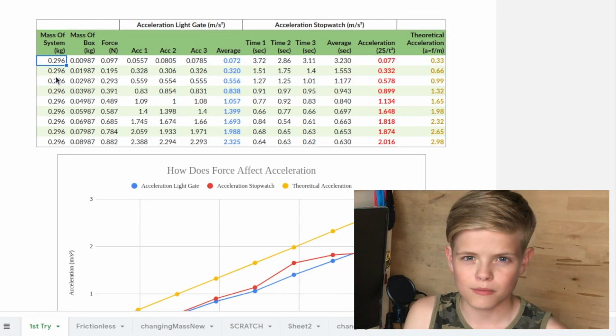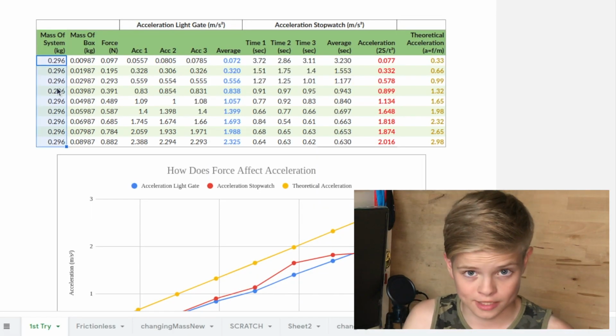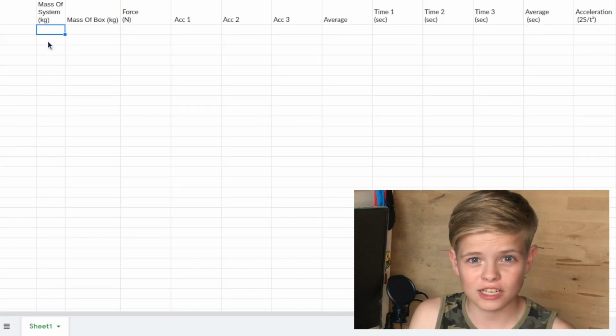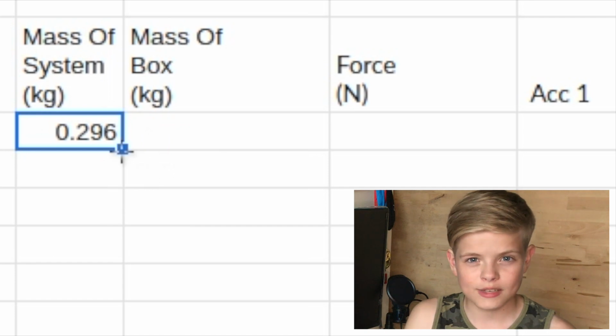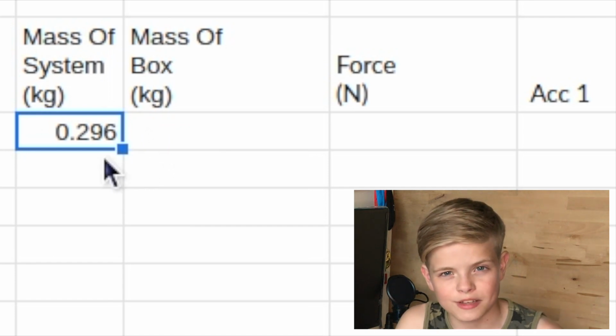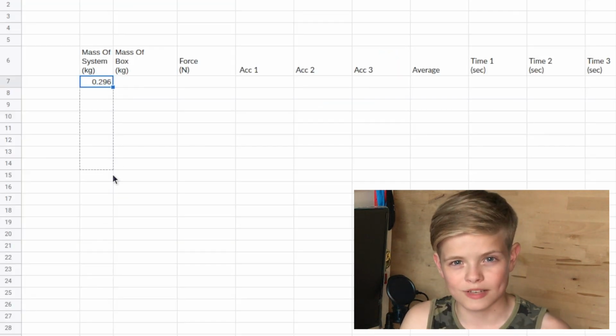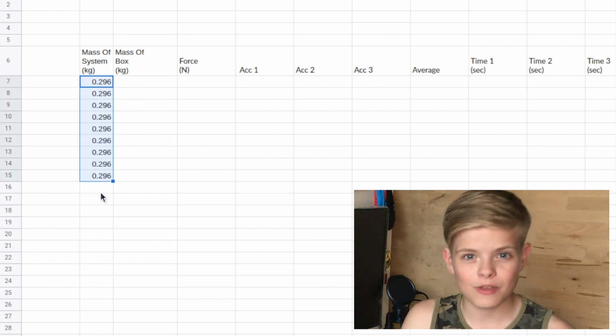Now for this column. It's just 0.296 repeated all the way down. So I'll just click the cell and then type 0.296 and then click this little square in the bottom right hand side of the cell and just drag down to all the cells I want to copy it to. That's simple.